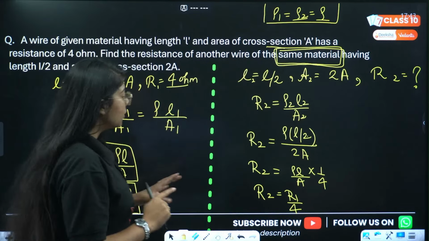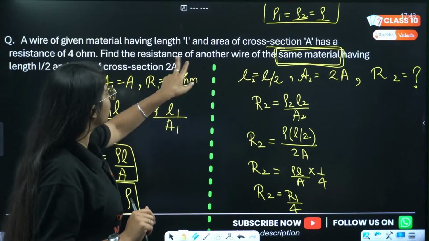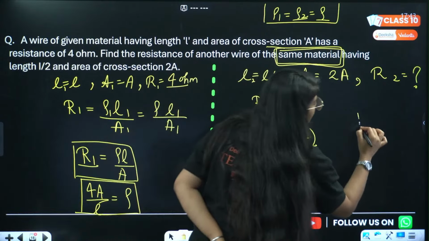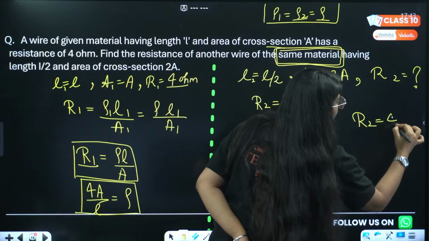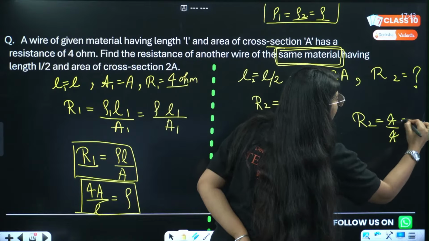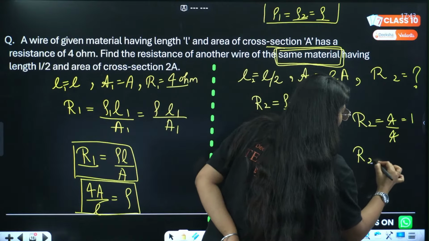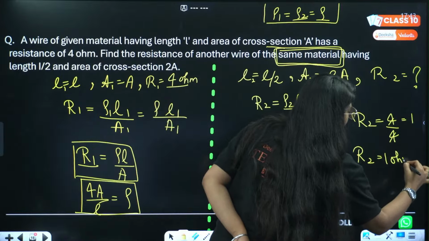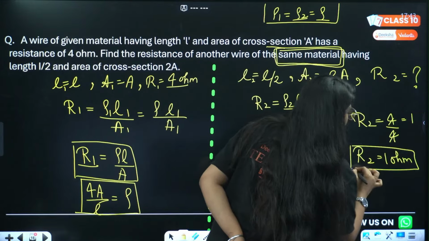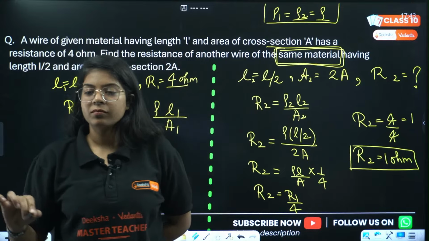Okay, so look, R1 is given as 4, so R2 is 4 divided by 4, that will be 1. So R2 is 1 ohm. Anyone has any doubt in the question? Let me know, quickly. Okay.